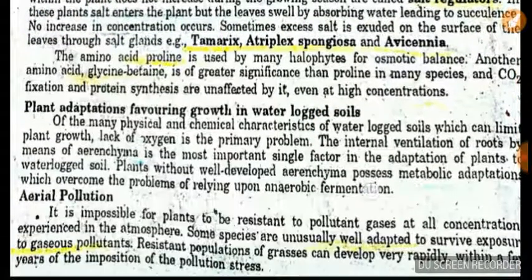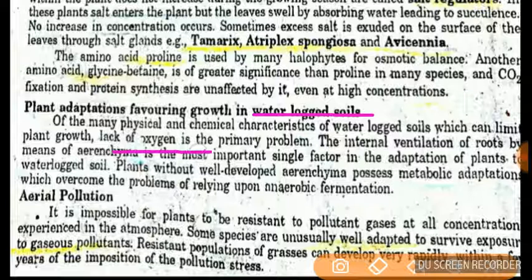And some more adaptations: in waterlogged soils there is a lack of oxygen. Okay, so you are aware of the parenchyma. The roots have parenchyma, and by this parenchyma they take up oxygen. So some possess metabolic adaptations.